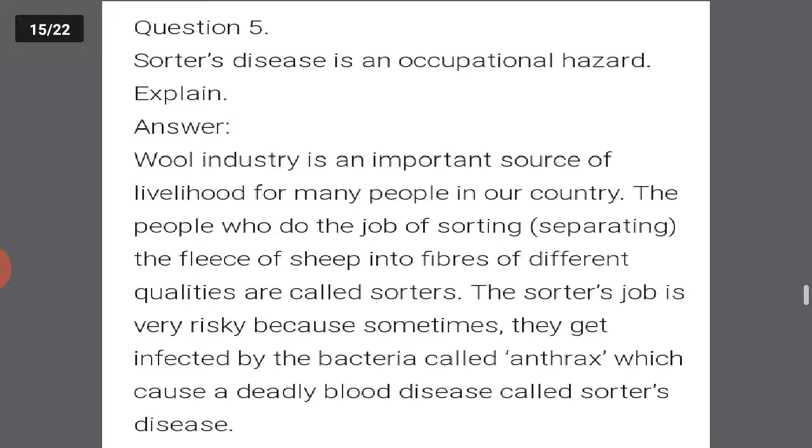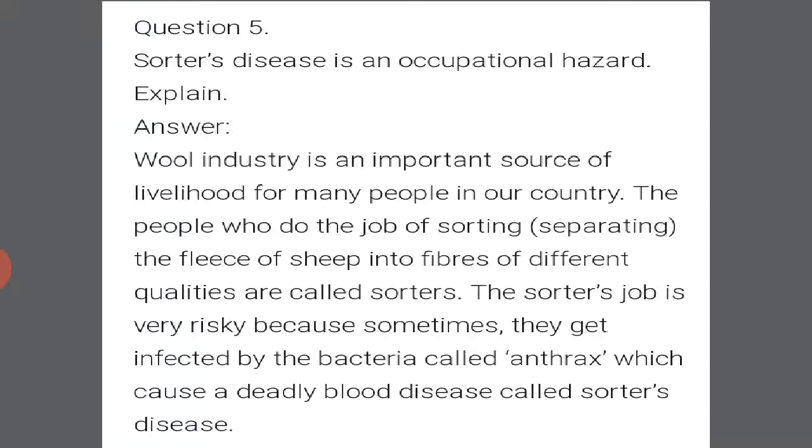Now, sorter's disease is an occupational hazard. Explain. Sorter's disease is a kind of disease which may be caused in the workers working in the wool industry. The wool industry is an important source of livelihood for many people in our country.